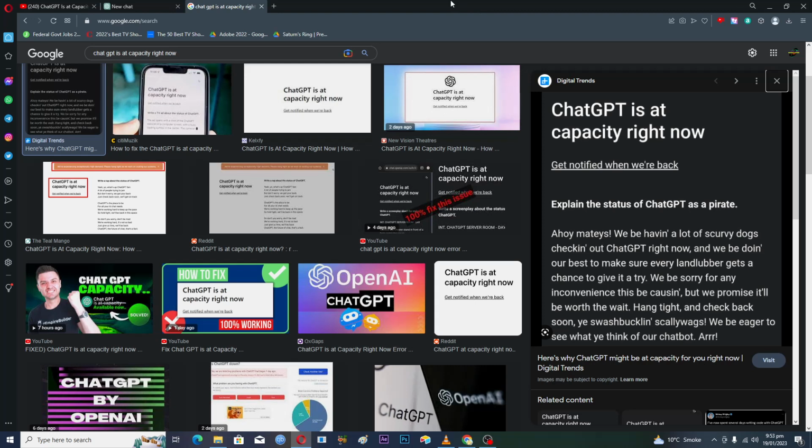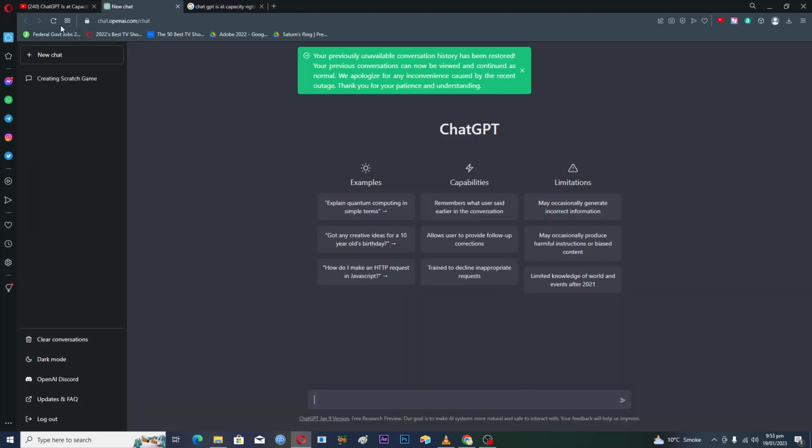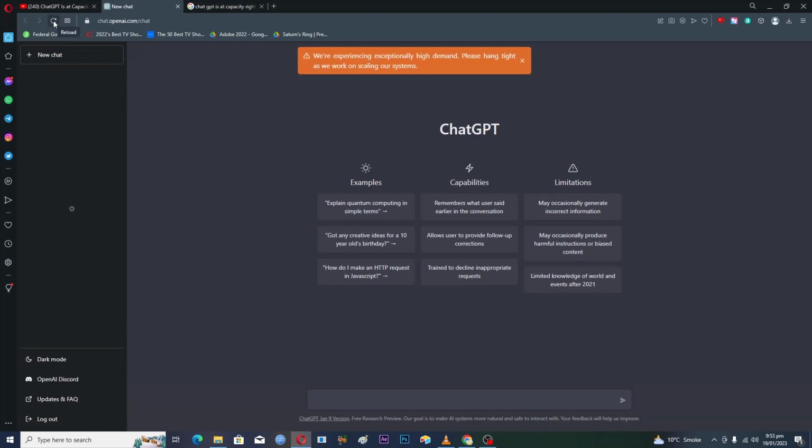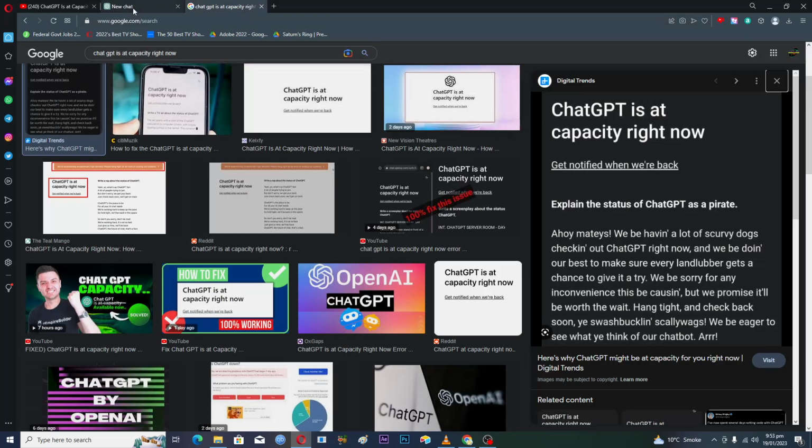It doesn't matter if you are on the PC or on your phone. The fix is that you just have to refresh your page. Just keep refreshing your page. As you can see here, we are experiencing exceptionally high demand. Please hang tight as we work on scaling our system. So this is just the easy fix.